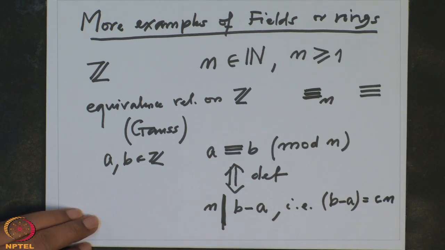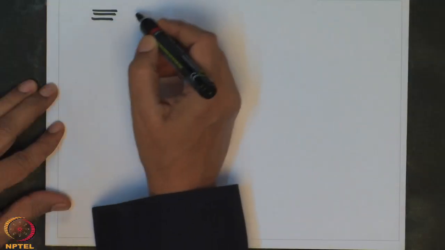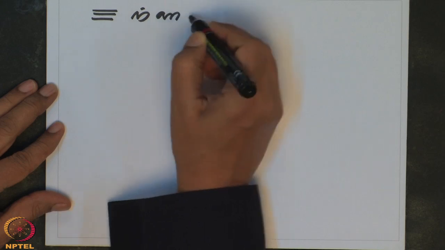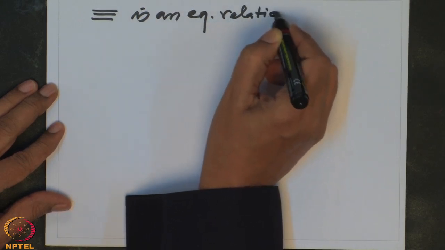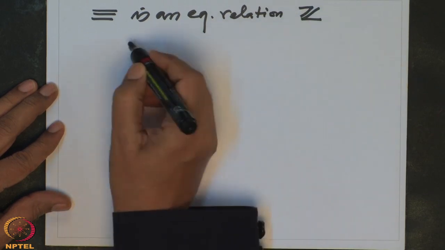So we have a relation on the integers, and I want to check that this is an equivalence relation on Z. So what should we check?